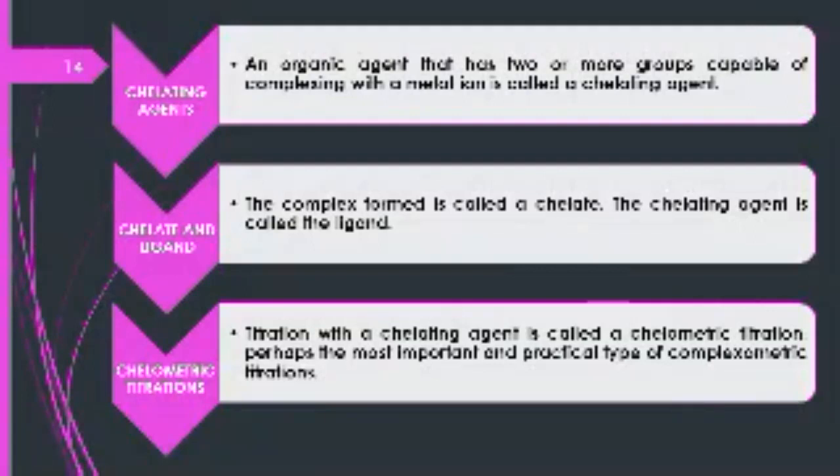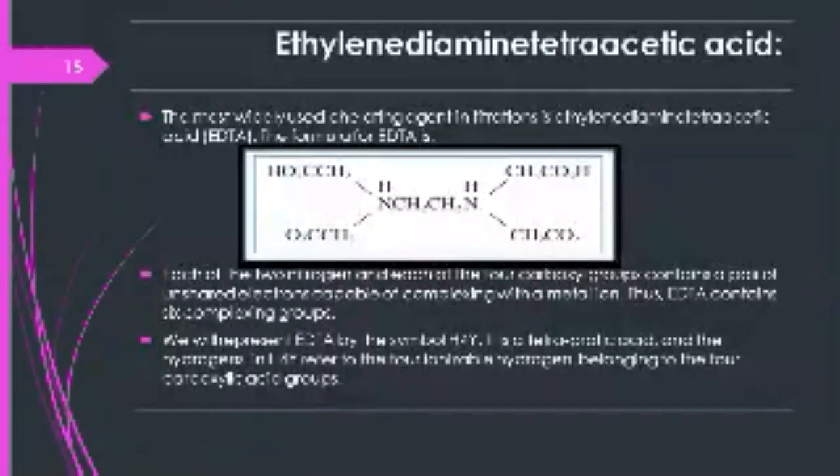What are complexometric titrations? Titration with a chelating agent is called a complexometric titration, and it is the most important and practical type of complexometric titration.